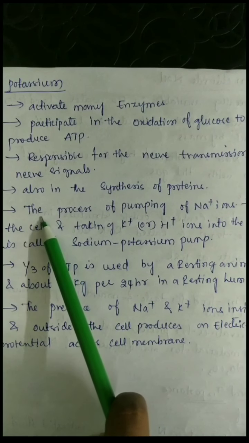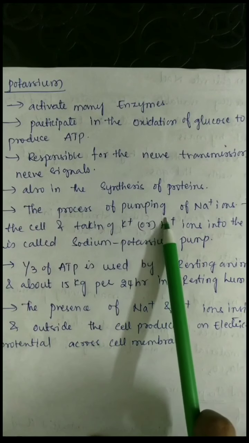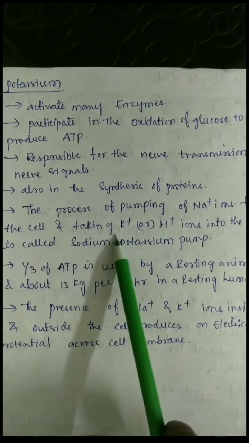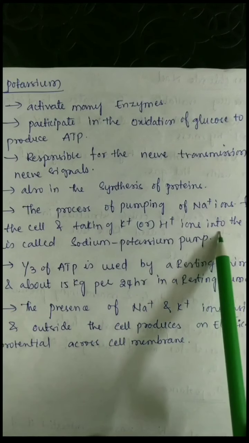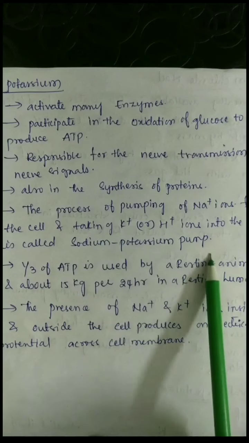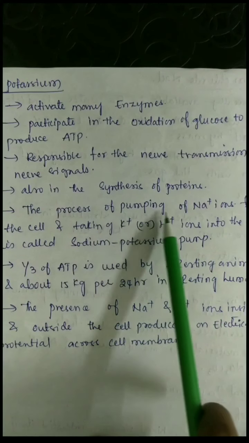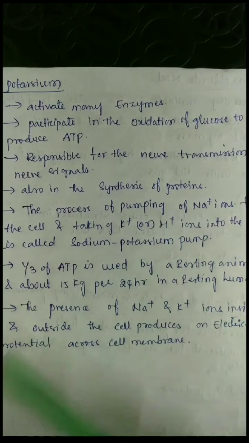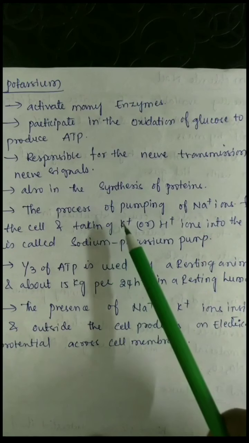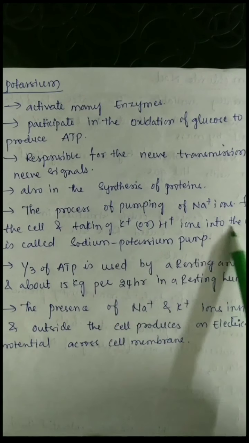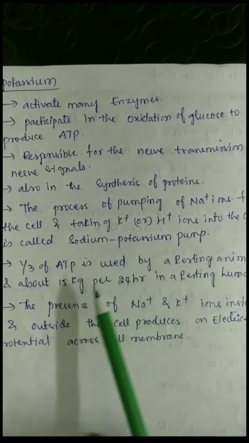The process of pumping sodium ions out of the cell and taking potassium and hydrogen ions into the cell is called the sodium potassium pump.